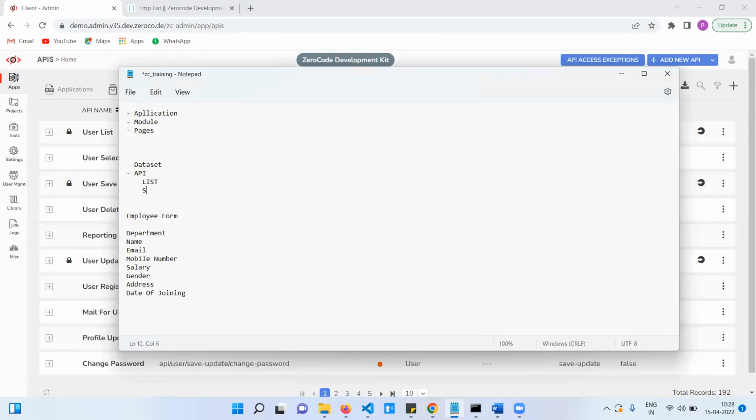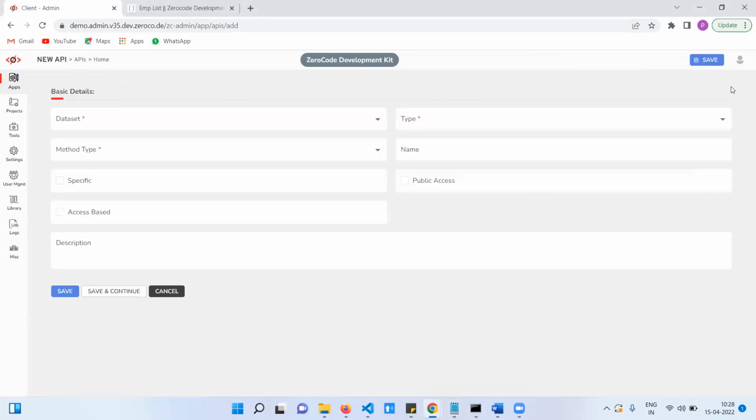Save API, and we need one more API, a select API. We need to fetch single employee details. Okay. Simple.